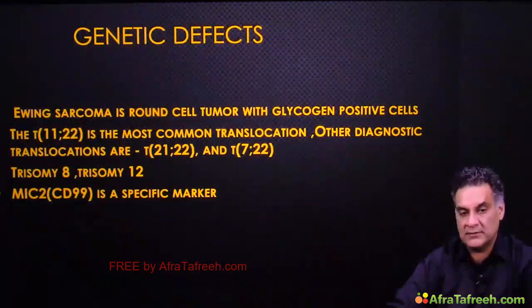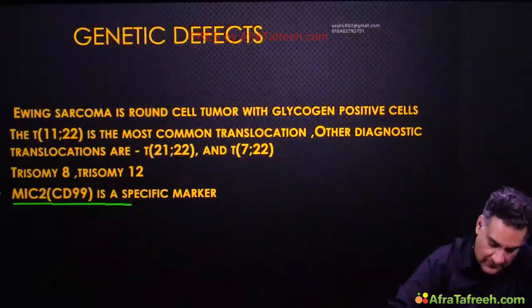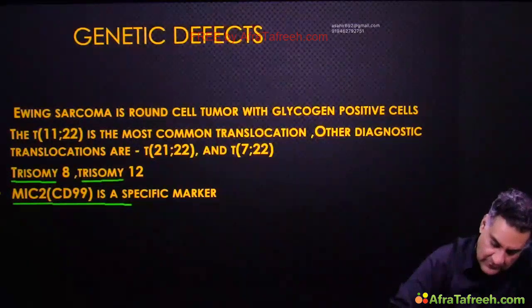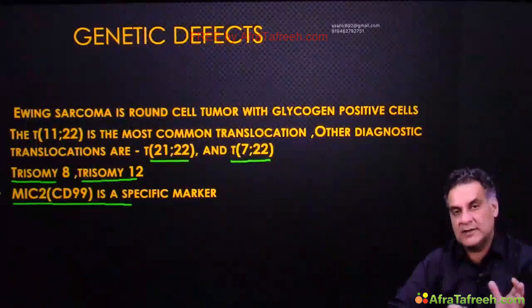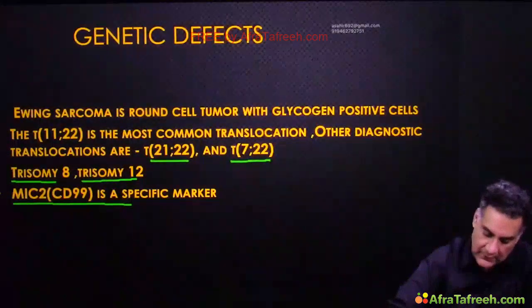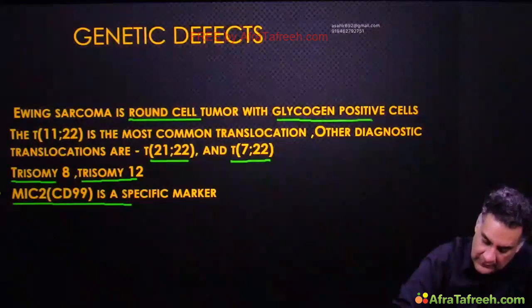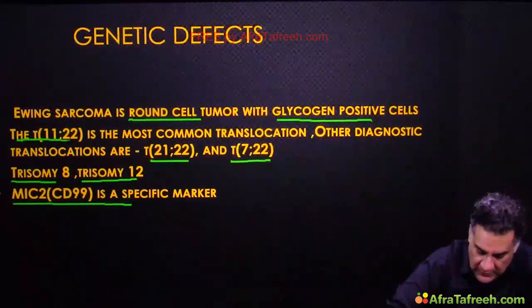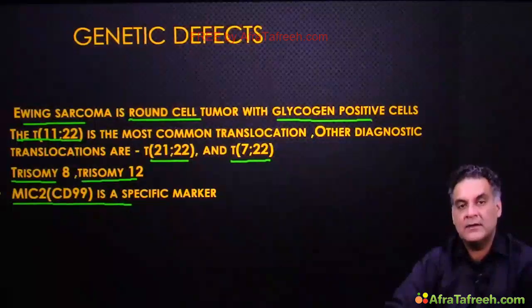Genetic linkage of Ewing's. MIC2 is a specific marker associated with trisomy 8, trisomy 12. There is a translocation 21-22, 7-22. The bigger digit is always at the second point. Ewing's, it's a round cell tumor with glycogen positive cells. The most common genetic defect is translocation 11-22.